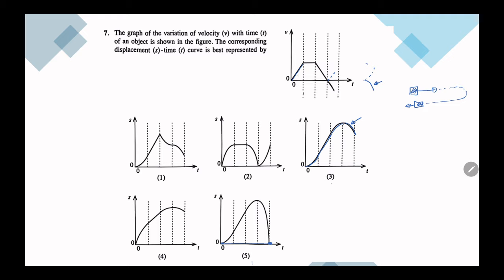For this to happen in a VT graph, this area should be equal to this area, but when you look at the graph, you understand those two areas are not equal. Therefore the answer should be the third.